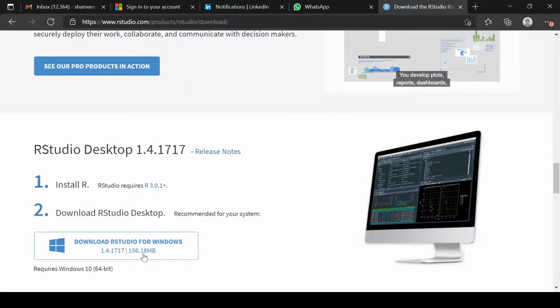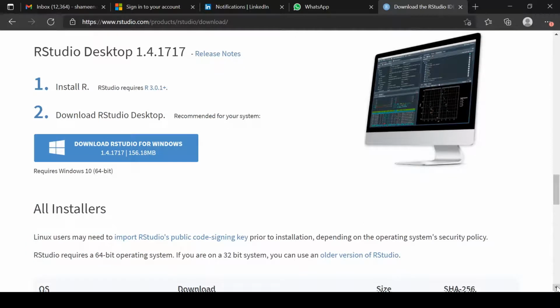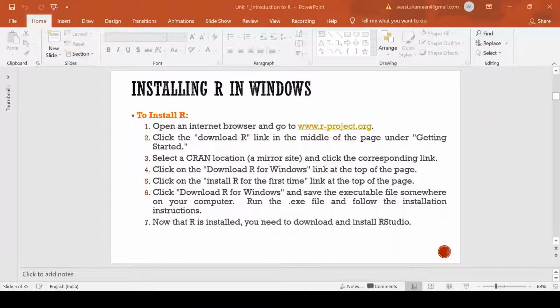So everyone has to first install it, and then we can proceed with the further steps, like how we can move on with adding codes and all those stuff in R. These are the steps which you can follow on the screen. To install R, you can go to www.r-project.org. From there you can download R and follow the instructions.